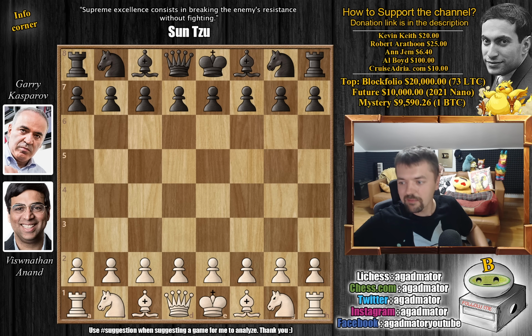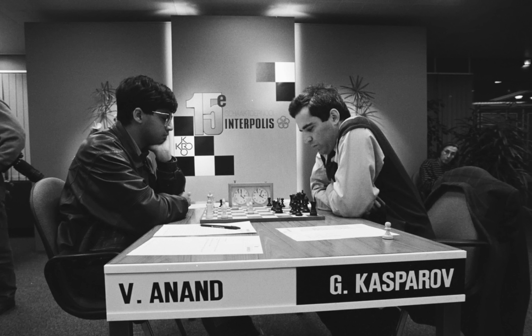And before we check out the game, there's a very nice photo that Douglas Griffin posted on Twitter that happened 30 years ago. This is the photo. There you have it, Anand versus Kasparov. Also Anand with the white pieces against Kasparov.